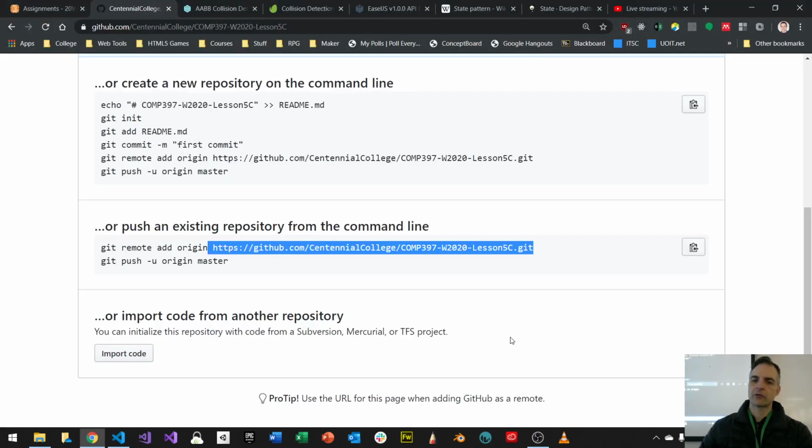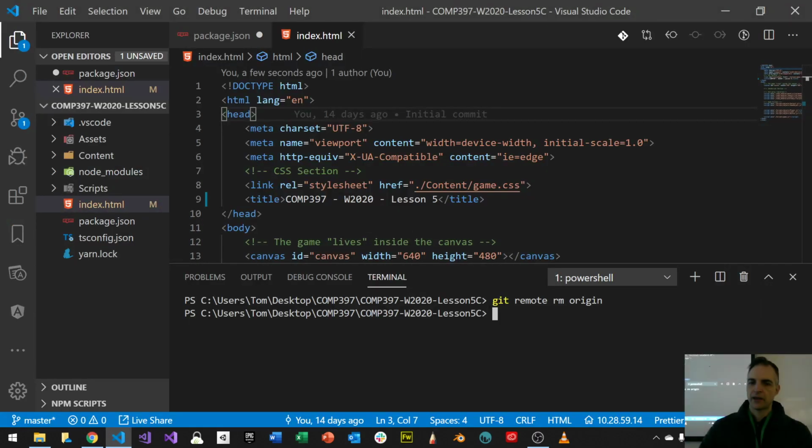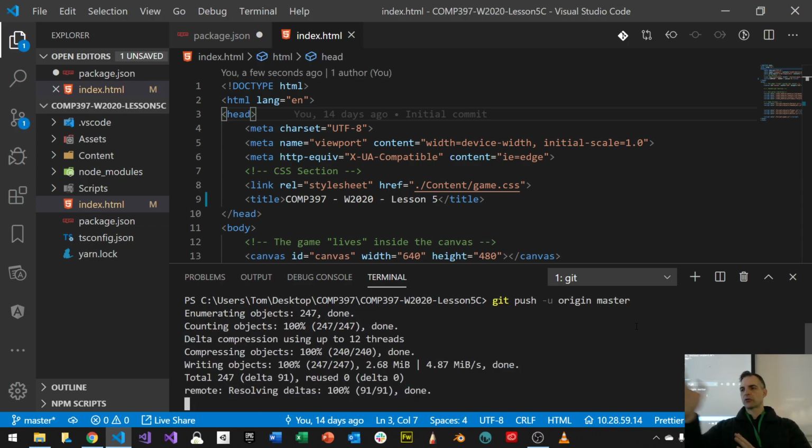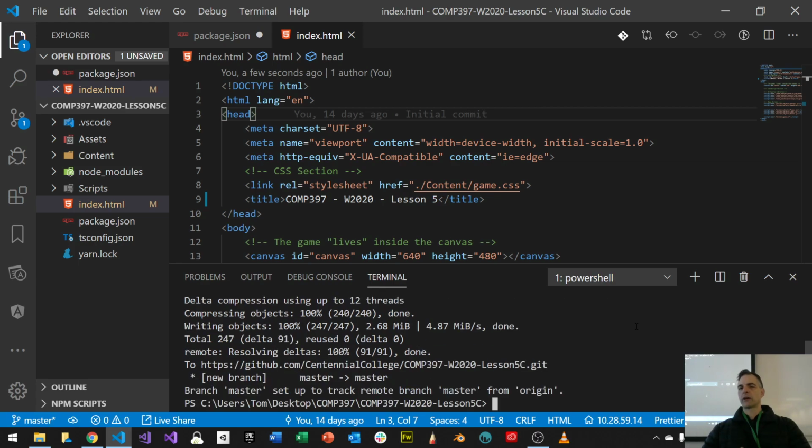And then I'm just going to copy these two lines, come here and right click, and then press enter. Now it's going to take all the files from last week and push them into the new repository, and I'm going to keep my commits, which is important. I'm not going to lose my commits. So now I have two repositories, one from last week, one from this week. This week's repository, we're going to start fresh with 5C. All right.